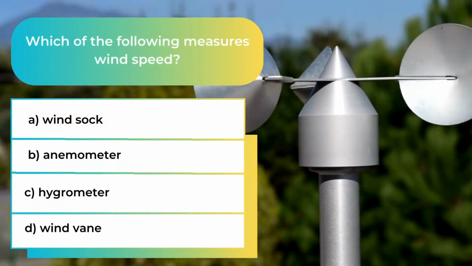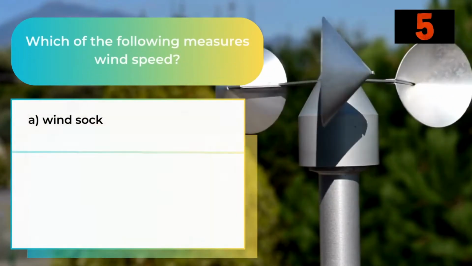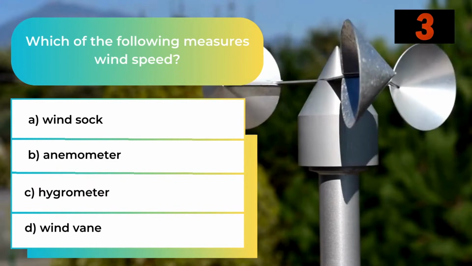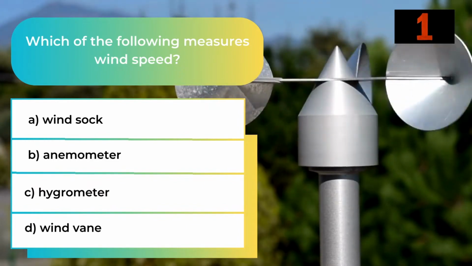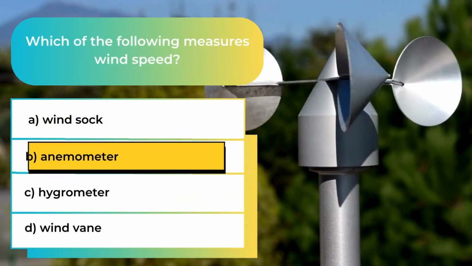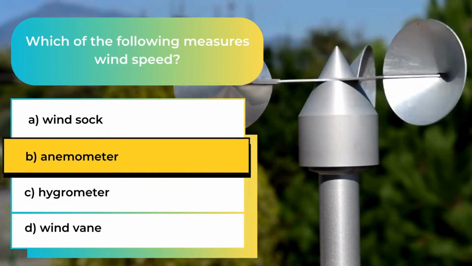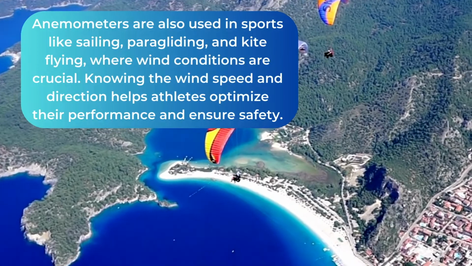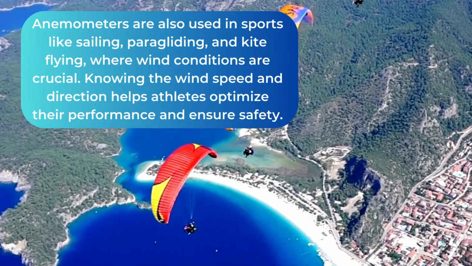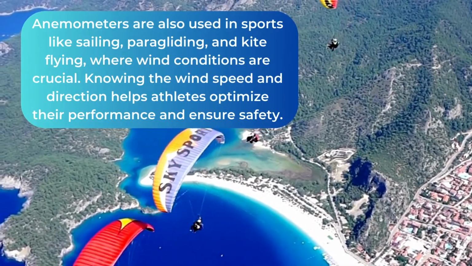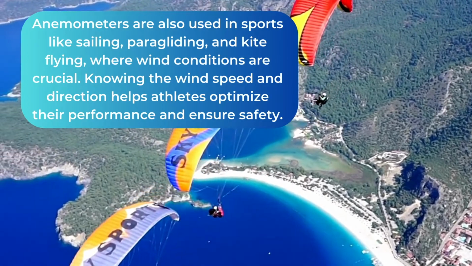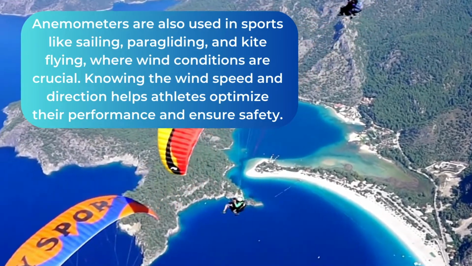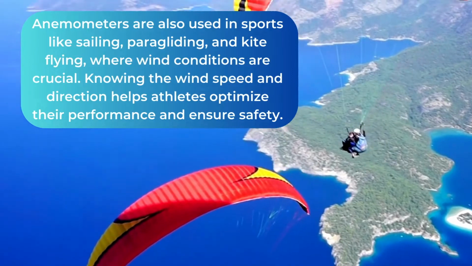Which of the following measures wind speed? The answer is B. Anemometer. Anemometers are also used in sports, particularly in activities like sailing, paragliding, and kite flying, where wind conditions are crucial. Knowing the wind speed and direction helps athletes optimize their performance and ensure safety.